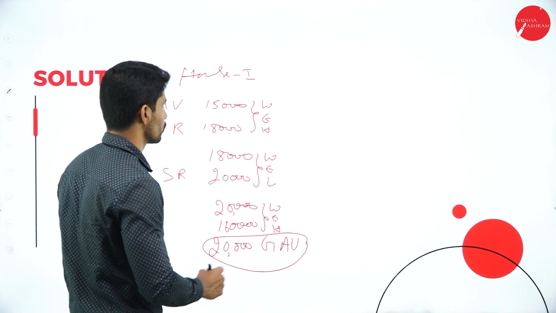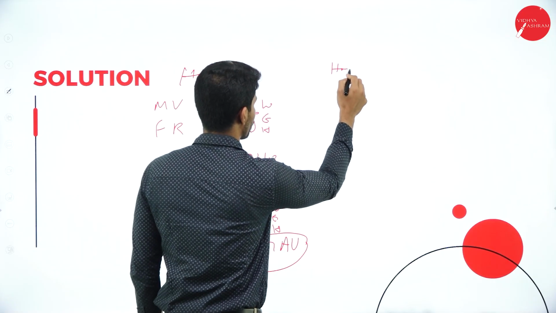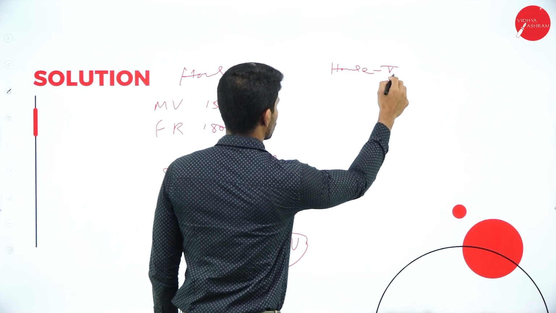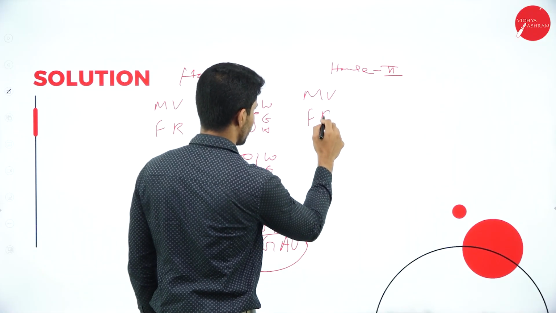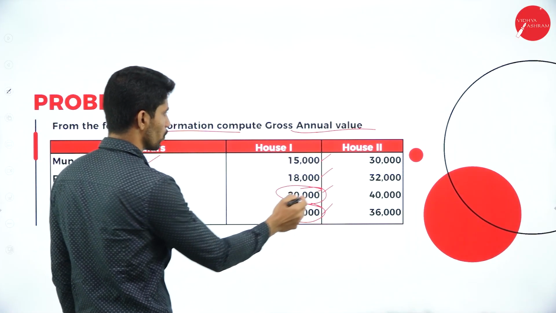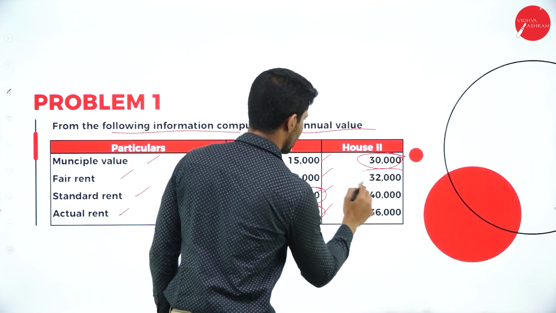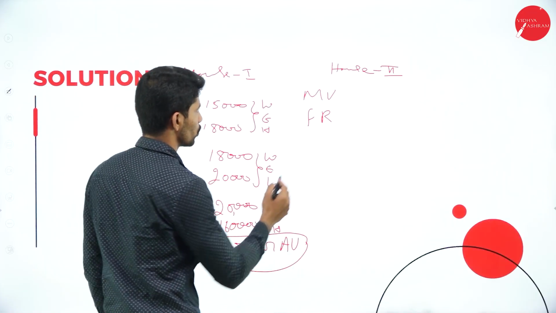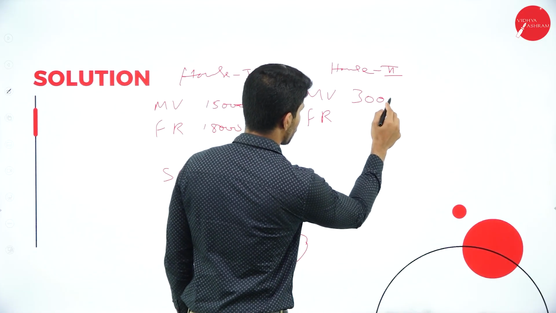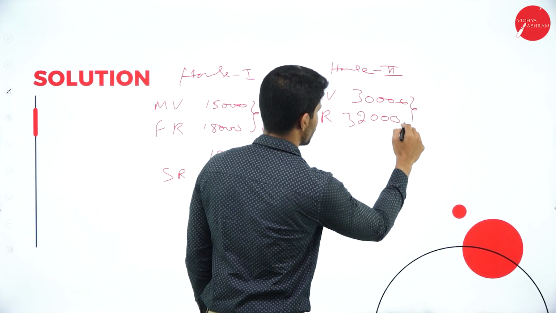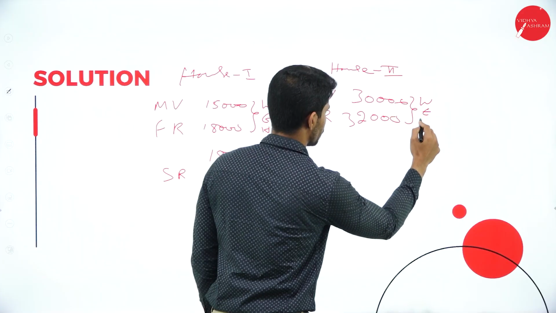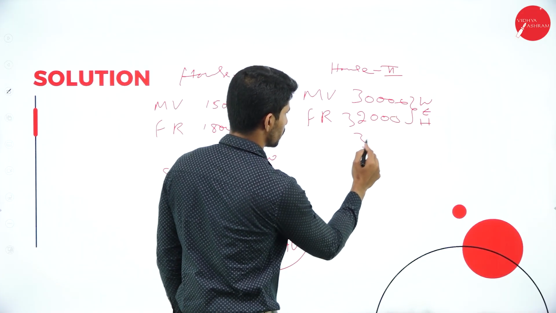Next, same for house 2. We will take the municipal value and fair rent. What is the municipal value of house 2? 30 and fair rent 32. So 30,000 and 32,000, whichever is high, which is the highest amount? 32.